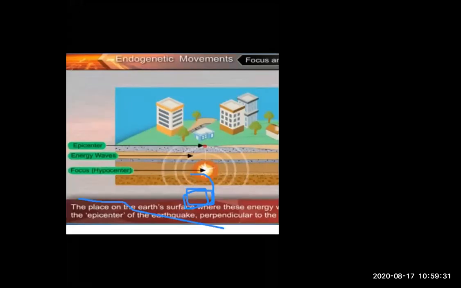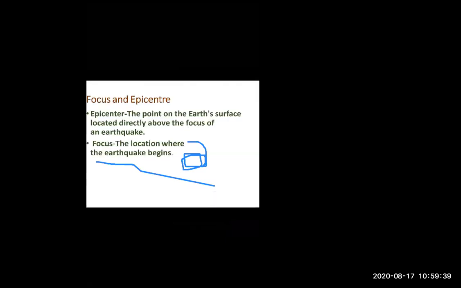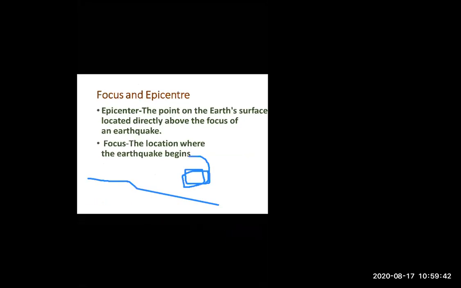Just look at here, students. Focus means what? When the earthquake begins. This is the focus where the earthquake begins. And epicenter. Now what is meant by epicenter? If you want a proper definition, the epicenter is the point on the earth's surface located directly above the focus of an earthquake. Now just look at this, again repeating this part.